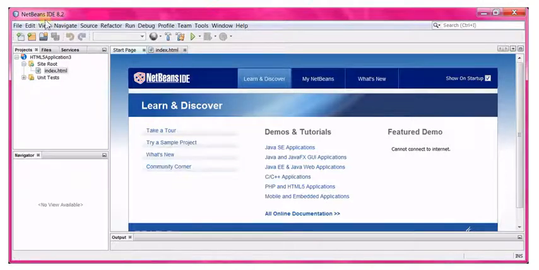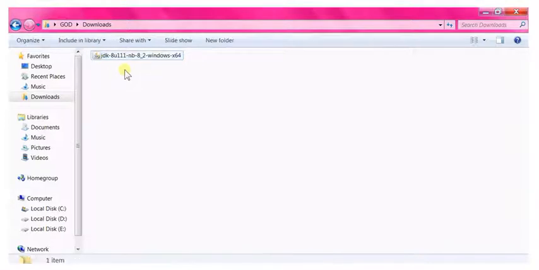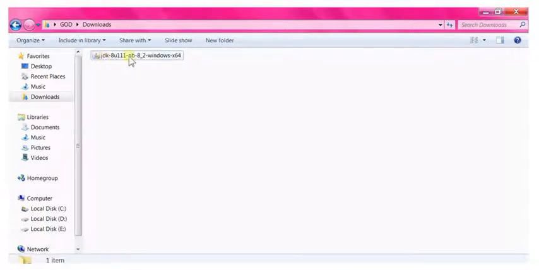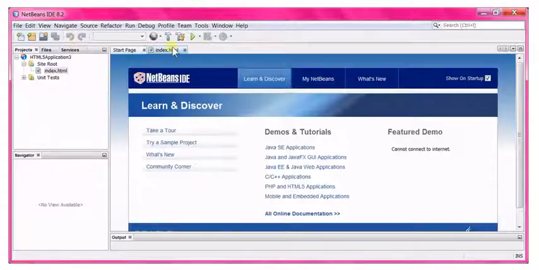Here I am using JDK 8u and NetBeans 8.2 version. Download link is given in the description. When you download from the link, you get the JDK and NetBeans bundle. Also, we need not set the path variable for JDK. It will set the path location by default.